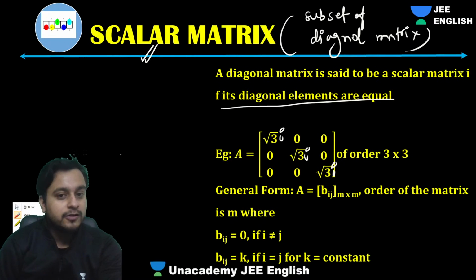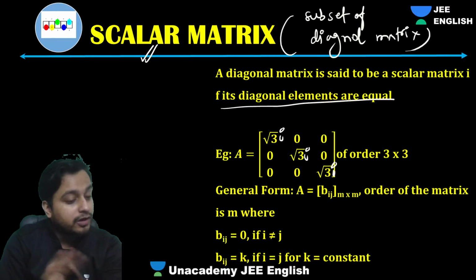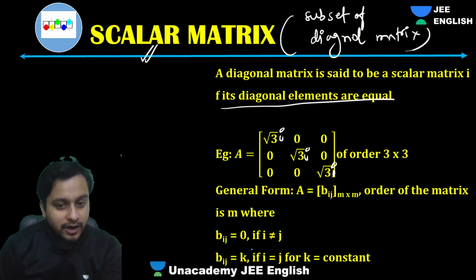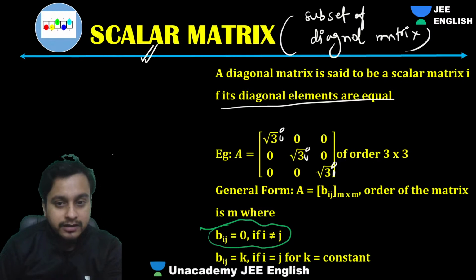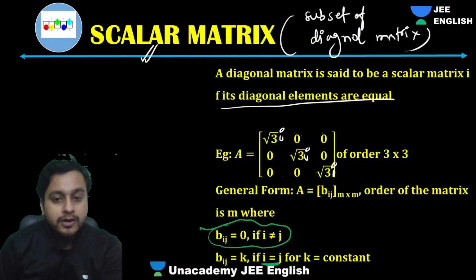Thing. Elements of a matrix can be complex or real, both, right? So how do we write it in short form? We'll say Bij equals 0 when i is not equal to j. Yes. And when i equals j, your Bij should be constant. It should be a constant number.